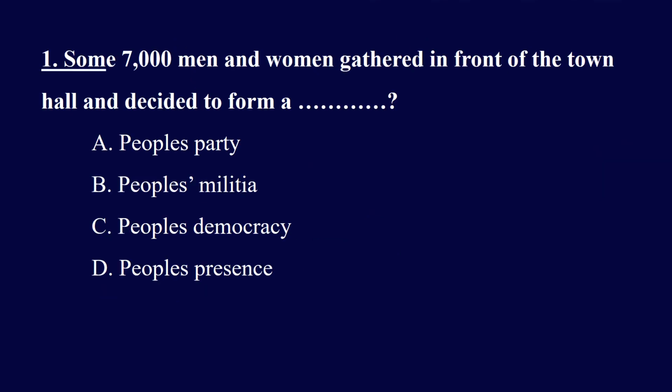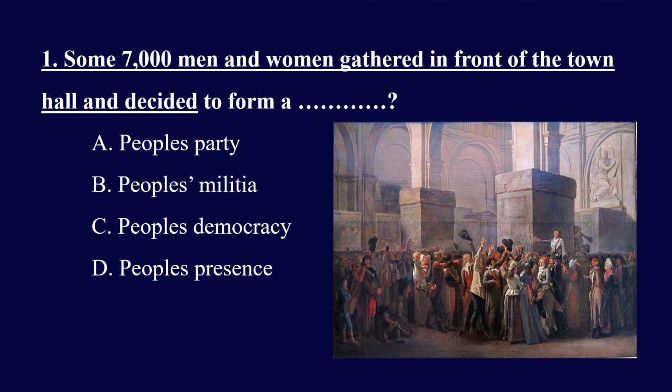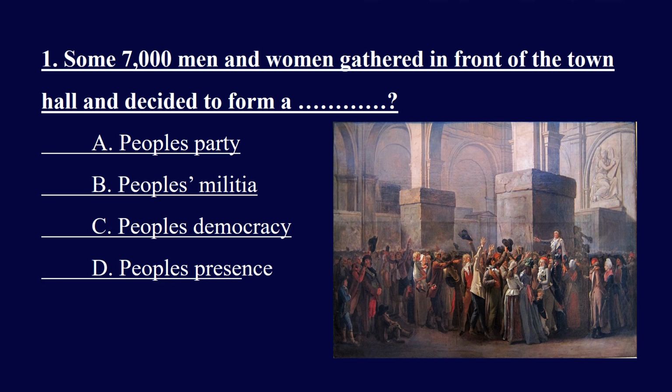Some 7,000 men and women gathered in front of the town hall and decided to form a dash. And the options are People's Party, People's Militia, People's Democracy, People's Peasants. And the right answer is People's Militia, People's Army.